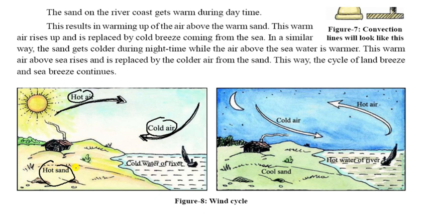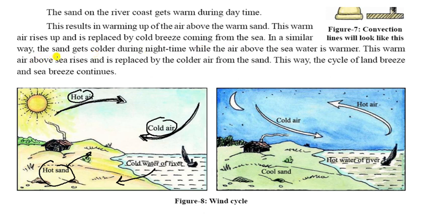So heat from the hot sand is transferred to that side, and the cold air from the water is transferred to that side. In this, the sand on the river coast gets warm during the daytime. This results in warming up of the air above the warm sands. This warm air rises up, and is replaced by cold breeze coming from the sea.